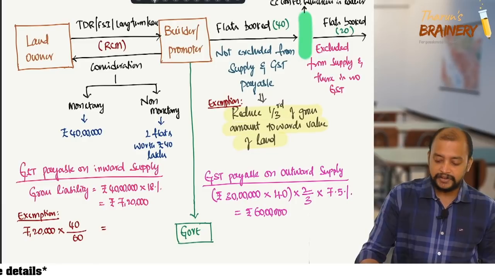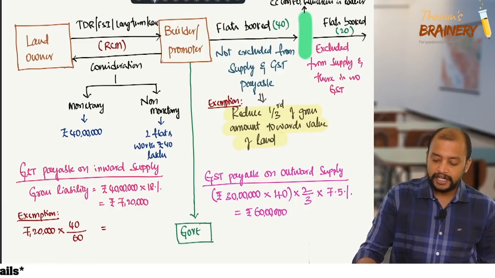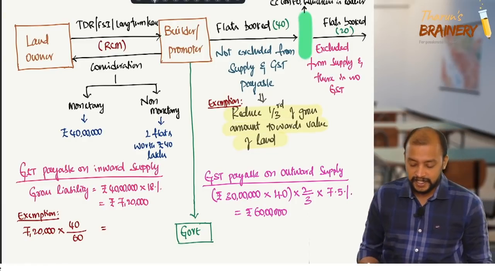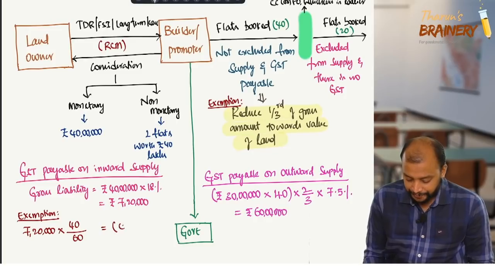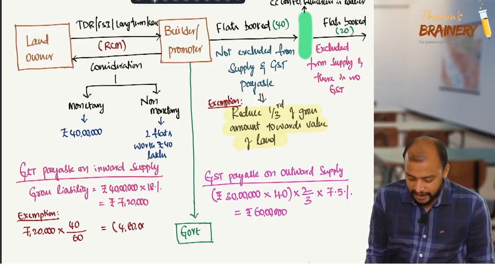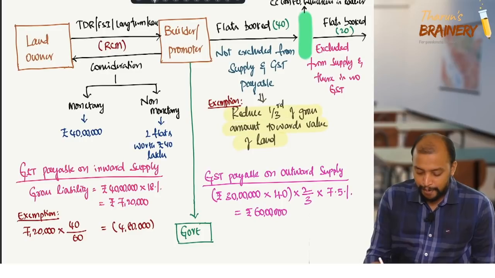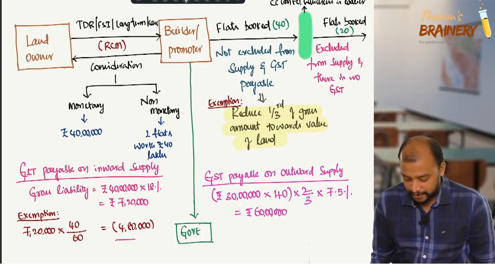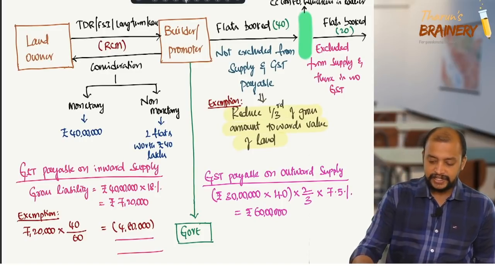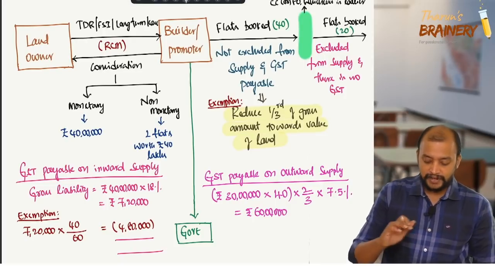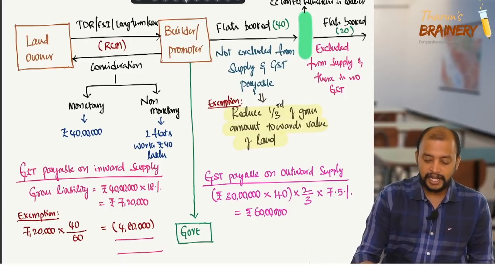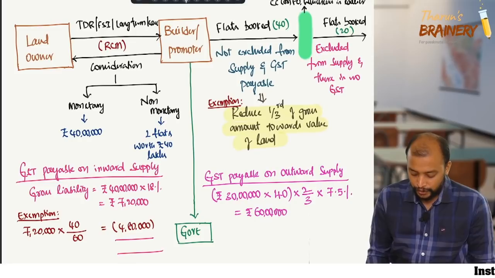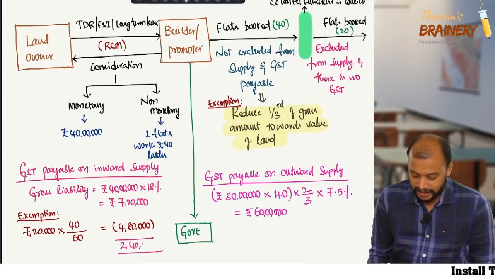So 7,20,000 into 40 divided by 60 is 4,80,000. 4,80,000 is exempted. So balance is the GST payable. So 7,20,000 minus 4,80,000, therefore 2,40,000 is the GST payable.